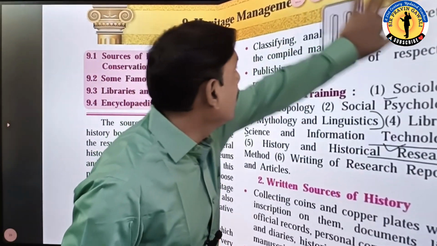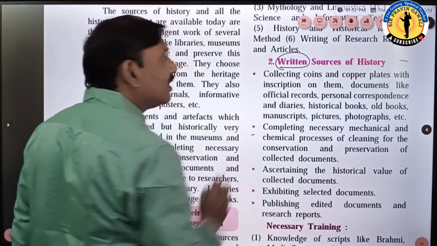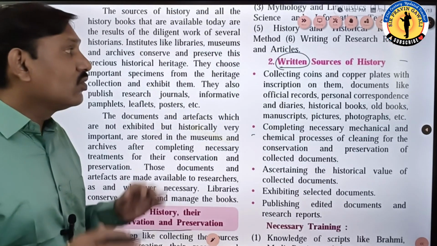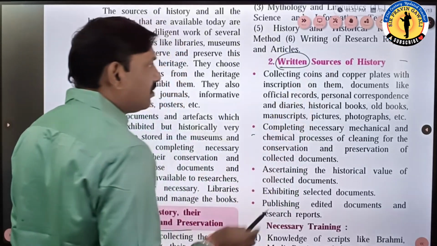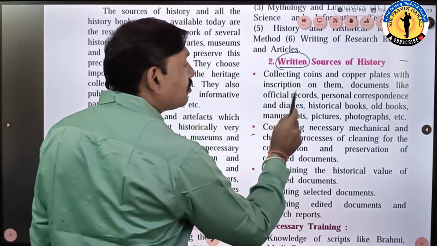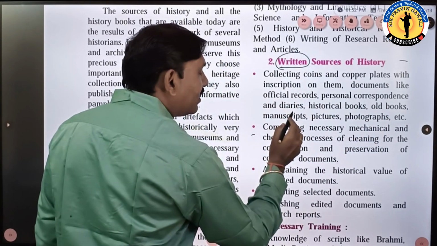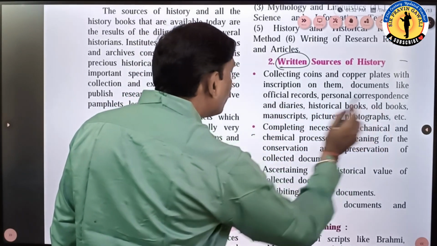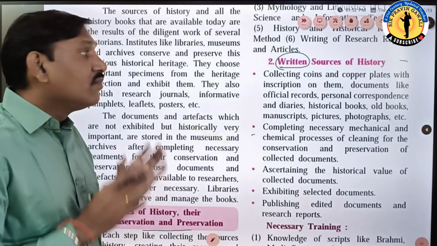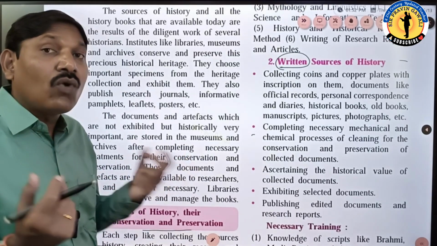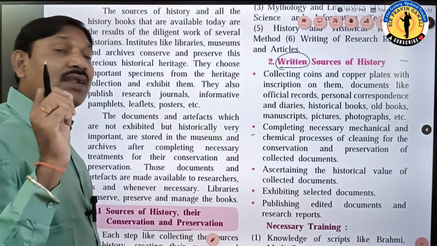Okay, students. Now see, next we are going to learn the second source of history, that is the written sources of history. It is also very important. We have already studied the written sources of history, very important from the examination point of view. See, students, in written sources of history: collecting coins and copper plates with inscriptions on them, documents and official records, personal correspondence and diaries, historical books and old books, manuscripts, pictures, photographs, etc. While preserving and conserving the written sources of history, what should a historian, a conserver or preserver, do?